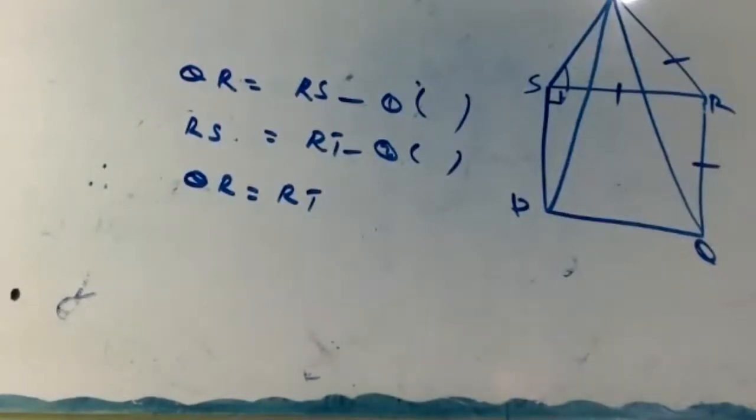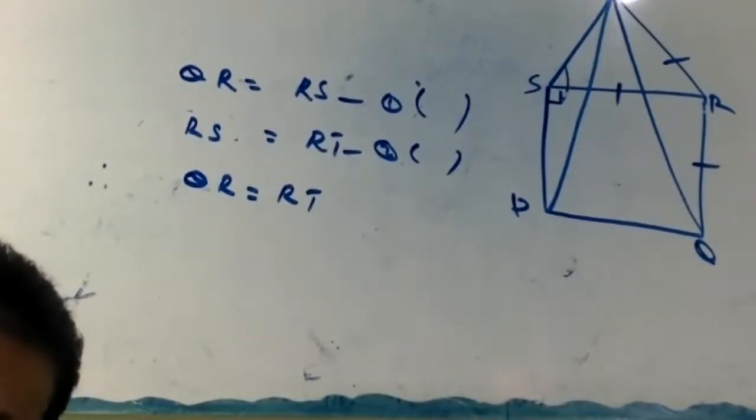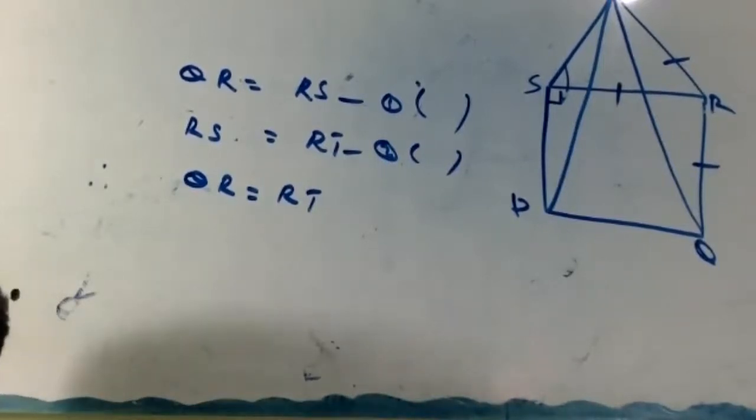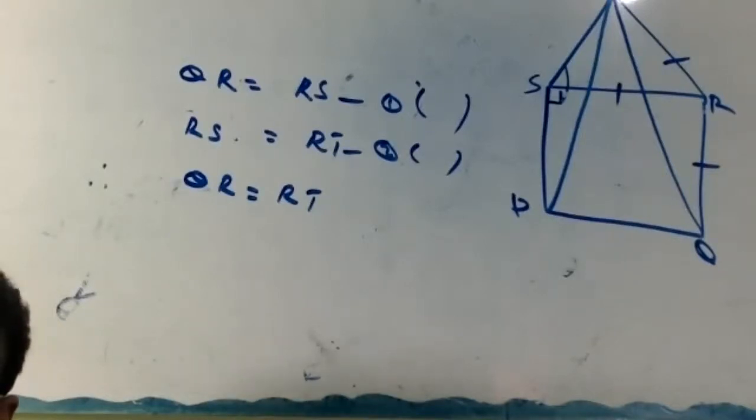Listen, we got QR equals RS. What is the reason? Sides of a square. Okay. RS equals RT.